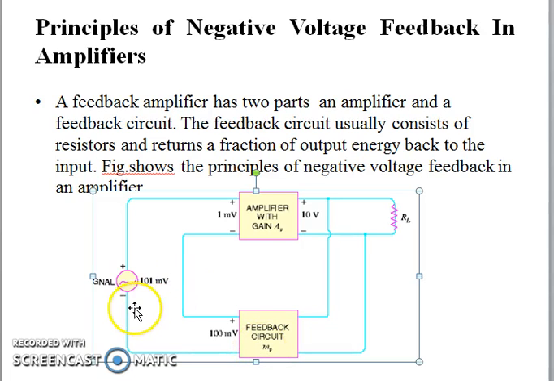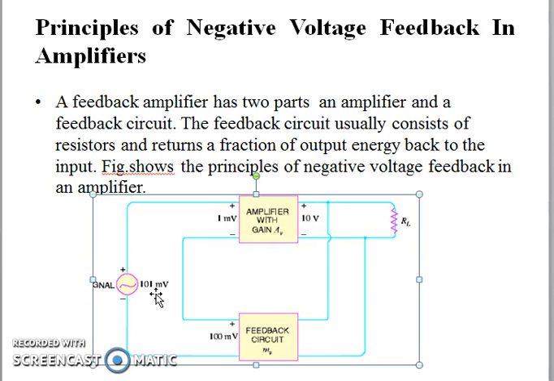So when we apply negative feedback, the actual input going to the amplifier is 101 millivolt minus 100 millivolt. So 1 millivolt is the input going to the amplifier. Without feedback, the amplifier gain is 10,000, meaning 10 volt divided by 1 millivolt, so that is a 10,000 gain. When we apply negative feedback, the amplifier gain is reduced: 10 volt divided by 101 millivolts, so the gain is 100.